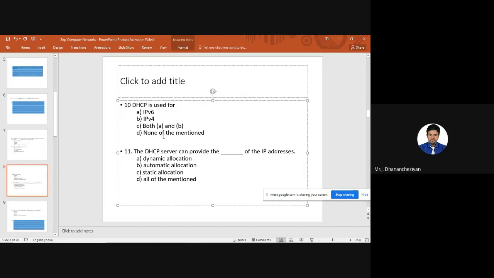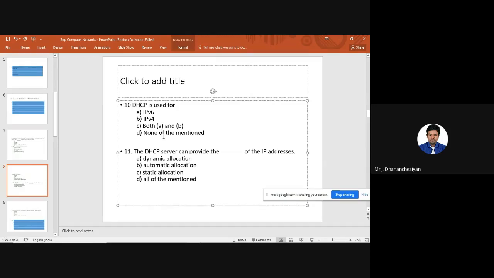Let me first tell you what DHCP is about. DHCP is Dynamic Host Configuration Protocol. I have my computers or systems in my organization, and I want to assign IP addresses dynamically. It is not automatic, it is dynamic. I don't want to go into any computer manually and type the IP addresses. So I will create a DHCP database, otherwise called a DHCP pool, and systems get IP addresses automatically whenever they boot up. This is called DHCP.